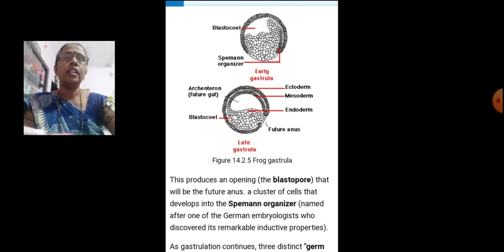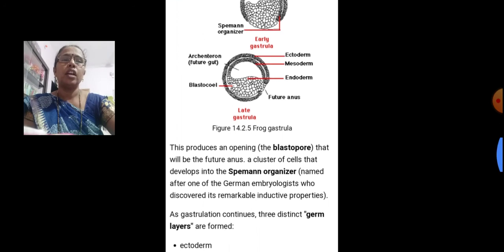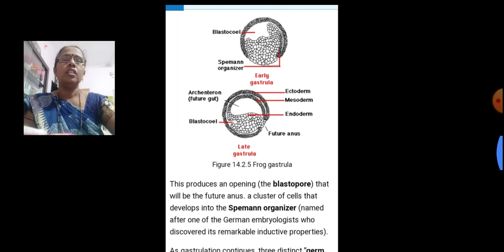In the late gastrula, the germinal layers are formed, called ectoderm, mesoderm, and endoderm. Also the archenteron cavity is formed, also called the future gut. The blastocoel cavity is still present, and the future anus is formed.